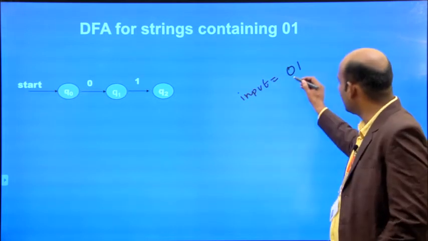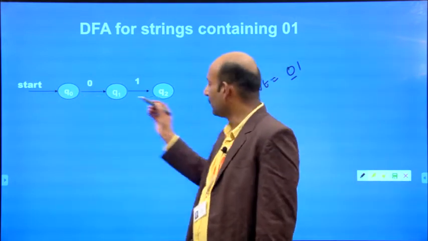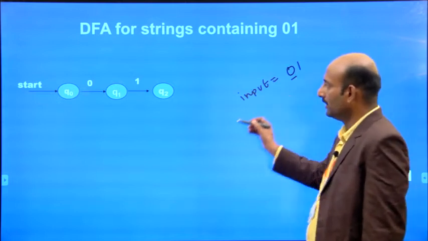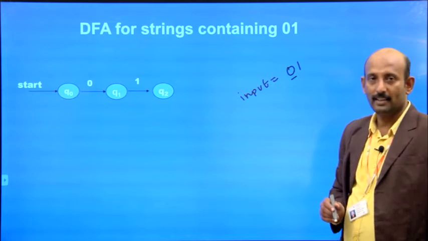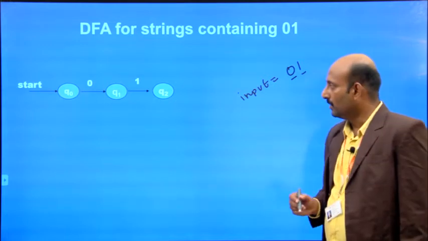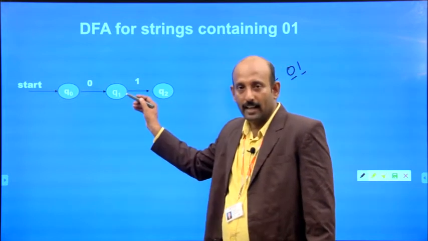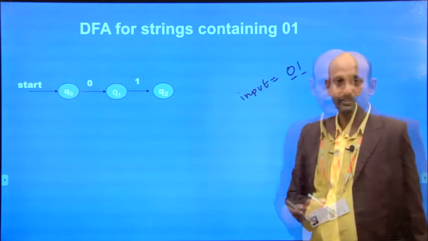After reading, first it reads the 0. So for the state Q naught, if you apply the input 0, it has a transition from Q naught to Q1, right? And the next input is 1. Now, from the state Q1, if we apply the input 1, it goes to state Q2, right?